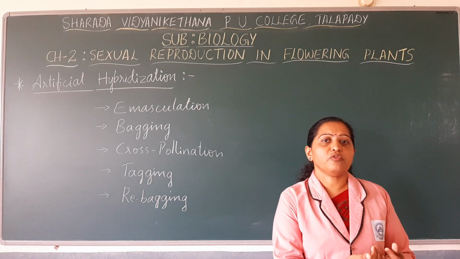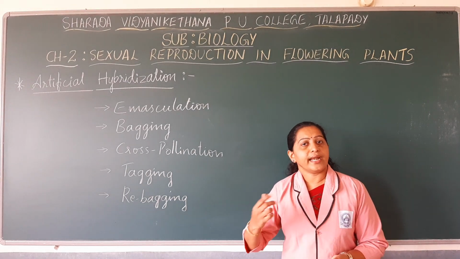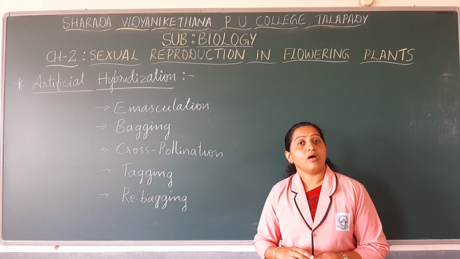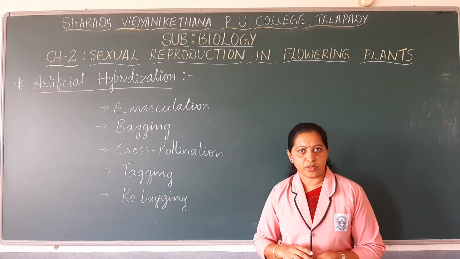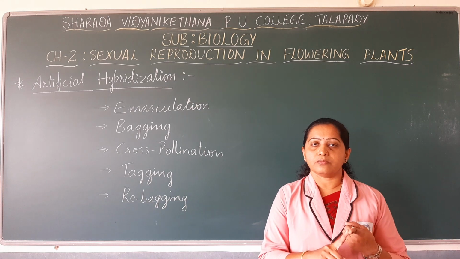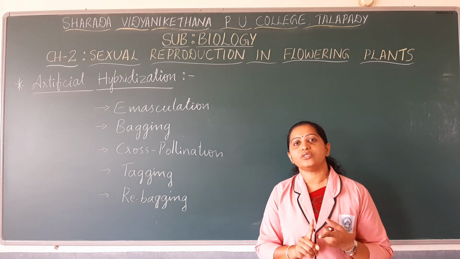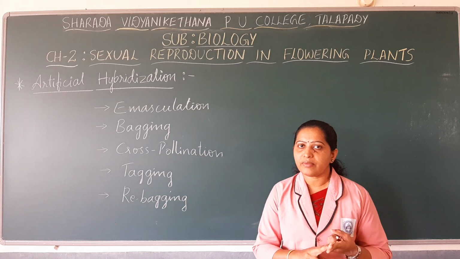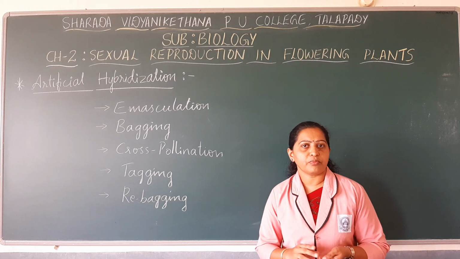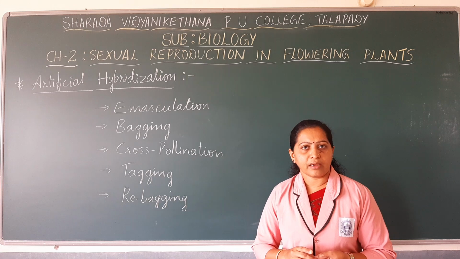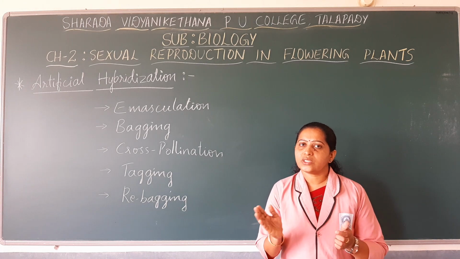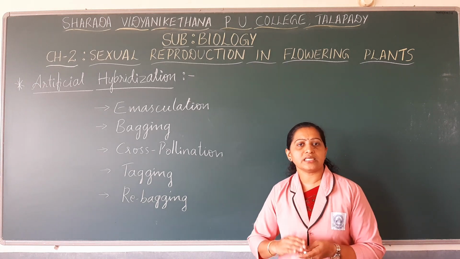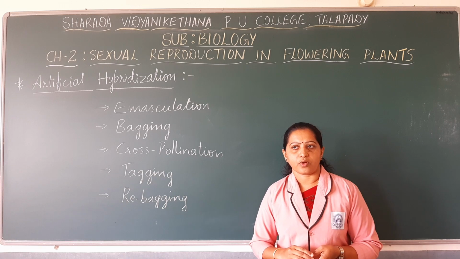We have seen how the male gametophyte is formed and how the female gametophyte is formed. And inside the male gametophyte, how two male gametes are formed, and inside the female gametophyte, how an egg cell or female gamete is formed inside the embryo sac. So remember that pollen grain is the male gametophyte, and embryo sac is the female gametophyte. Pollen grain produces two male gametes, and embryo sac produces only one female gamete, that is the egg cell. Okay, so these are the pre-fertilization events.